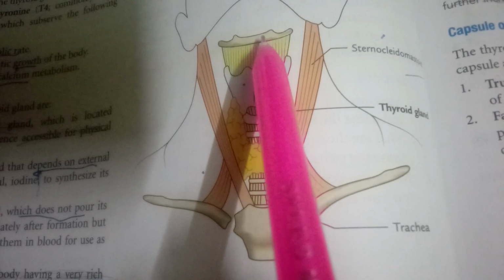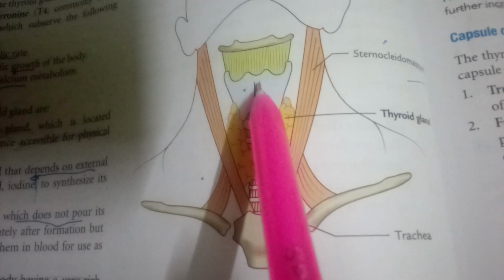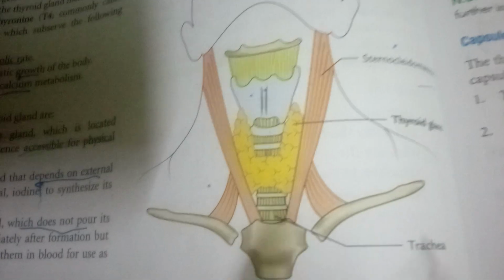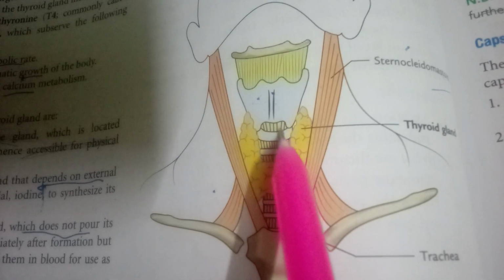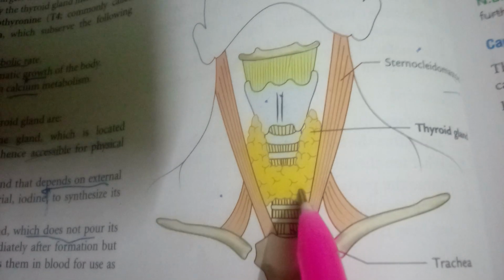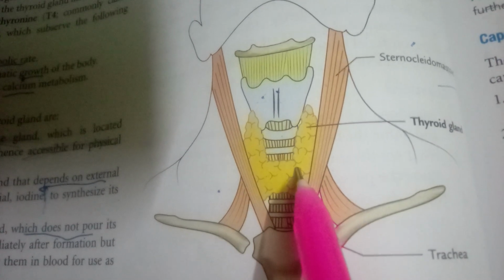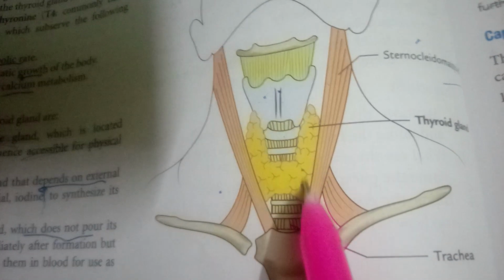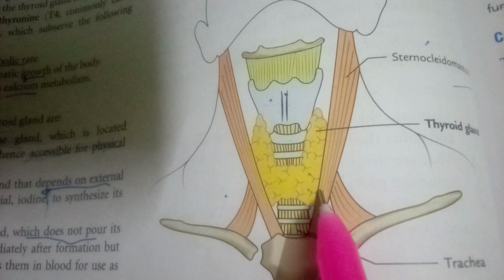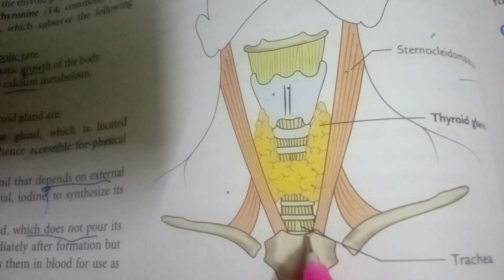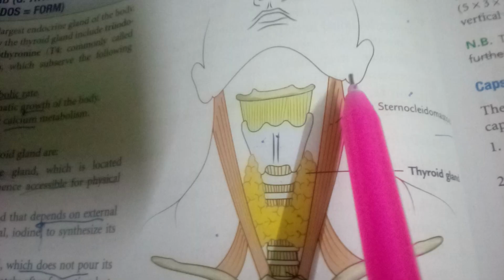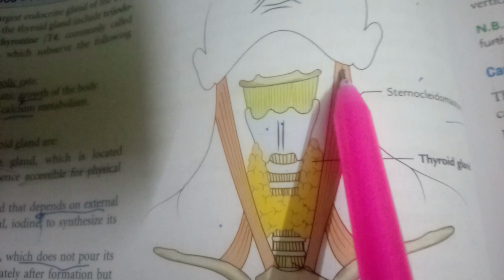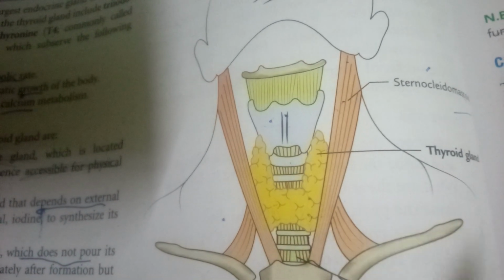So here this is a hyoid bone, this is a ligament, and here is the thyroid cartilage. Here are two laminae of thyroid cartilage forming the singular one. Next, this is the cricoid cartilage, and here is a trachea and thyroid gland. What is the shape here we can see of thyroid gland? Thyroid gland is H shaped, okay. And these are the two sternocleidomastoids from sternum to mastoid process of neck, behind the auricle or the ear, right? Yes, so that is about thyroid gland.